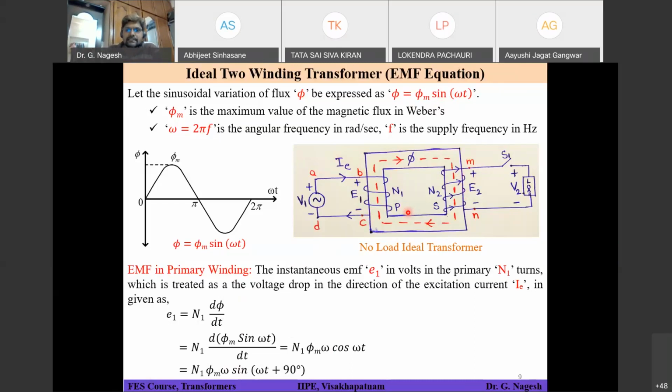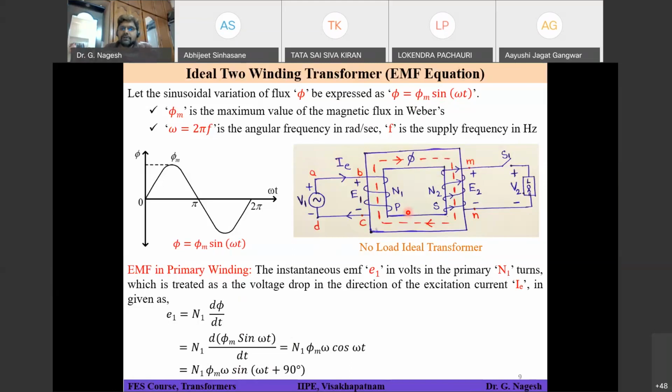That means reluctance is similar to resistance in your electrical circuit. So MMF in a magnetic circuit corresponds to EMF in an electrical circuit. Flux phi corresponds to current, and resistance in an electrical circuit corresponds to reluctance in a magnetic circuit.